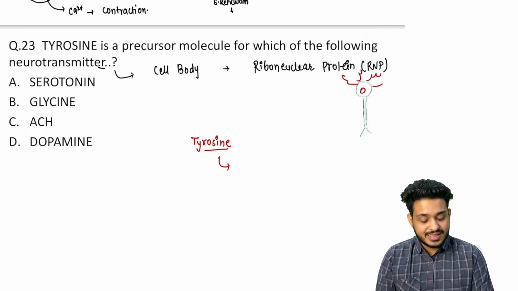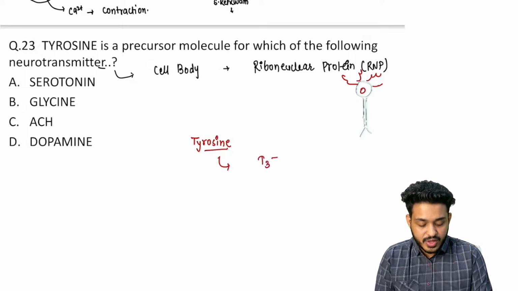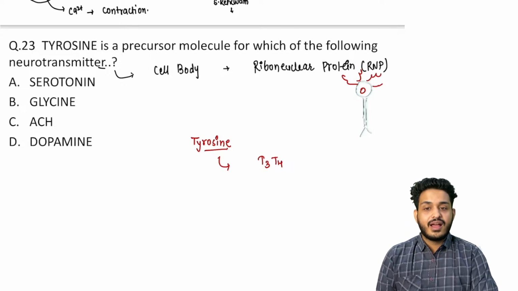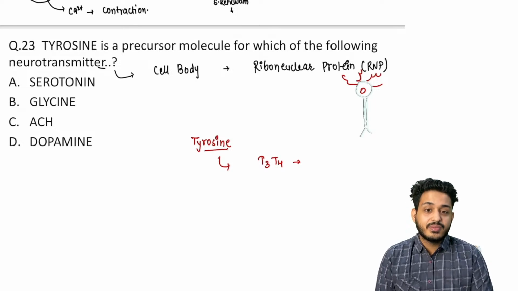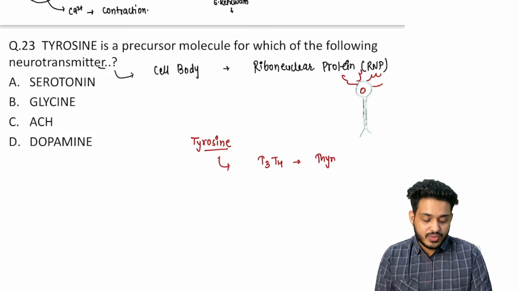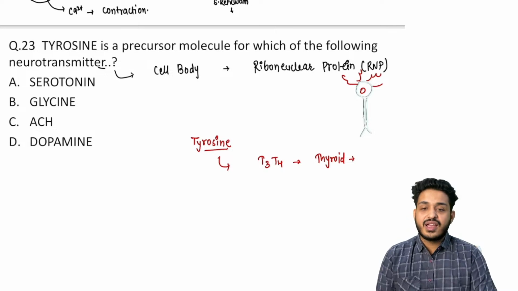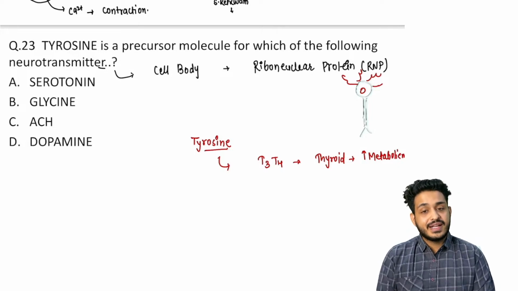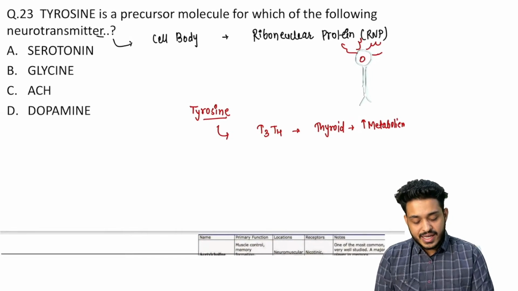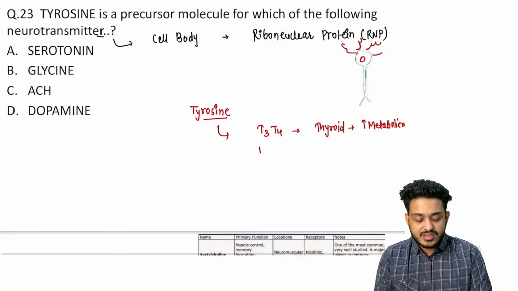This tyrosine is responsible for the production of T3 and T4, and you already know this is a thyroid hormone. Thyroid has a function, it will increase the metabolism. So the tea or black coffee that people are taking before gym works like that. Apart from that, it is going to increase your epinephrine, norepinephrine, and dopamine.